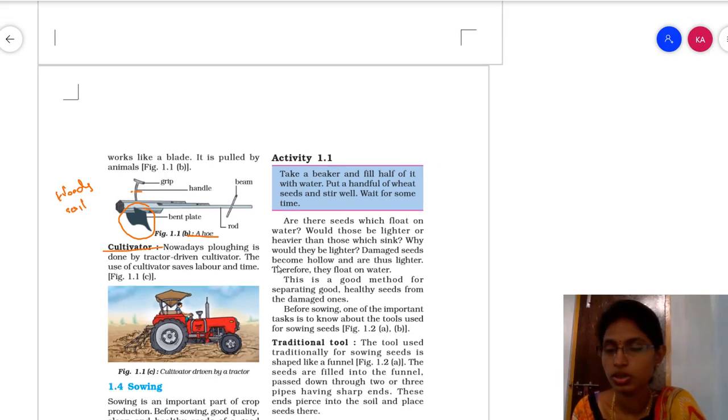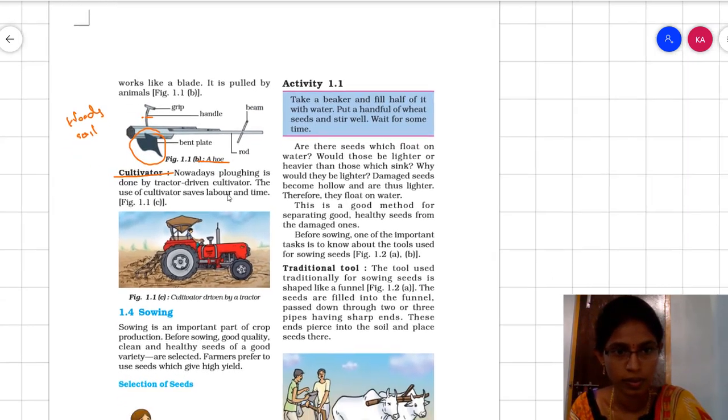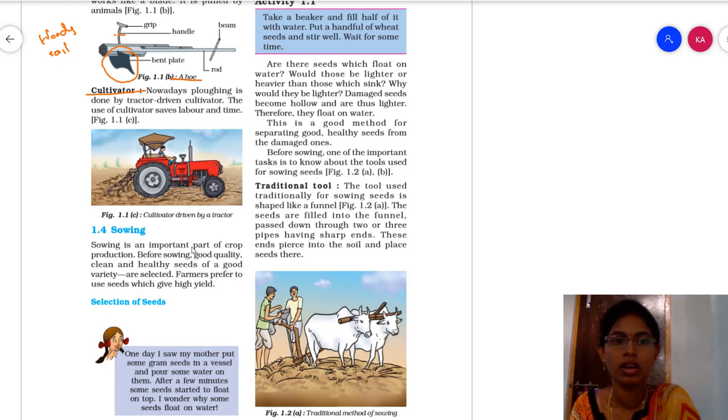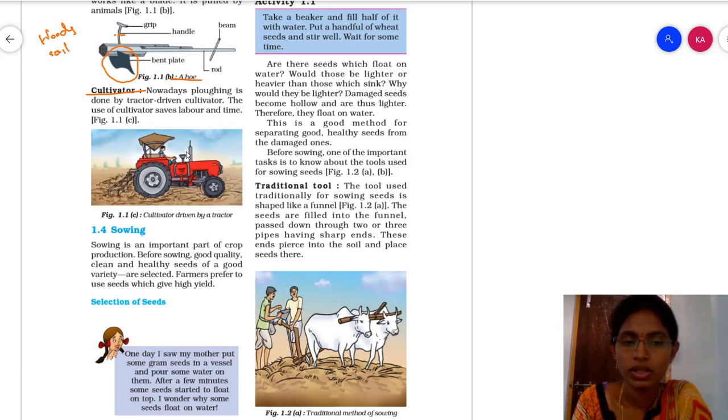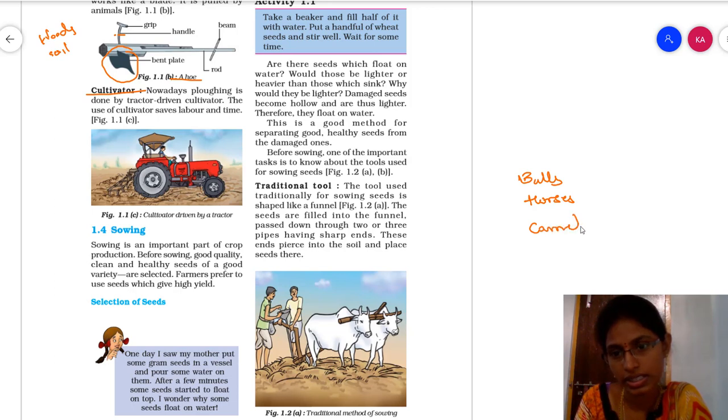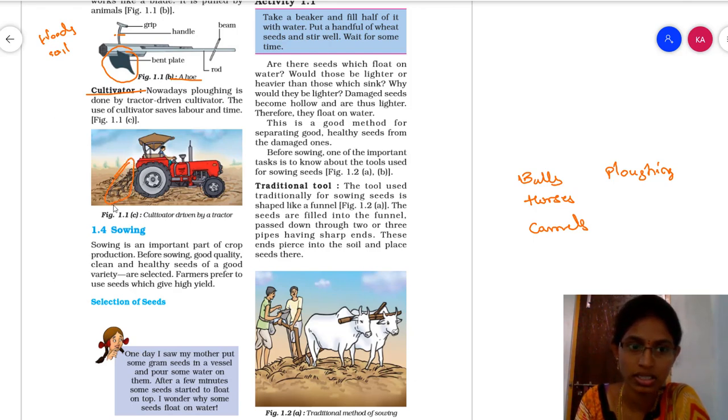Now cultivator. This is also the third implement. Earlier, by using bulls or horses or camels, plowing was done. But today, in modern times, we use tractors. If you see this backside thing, by using the tractor we dig the soil, or we can level the soil, and we call this the cultivator.